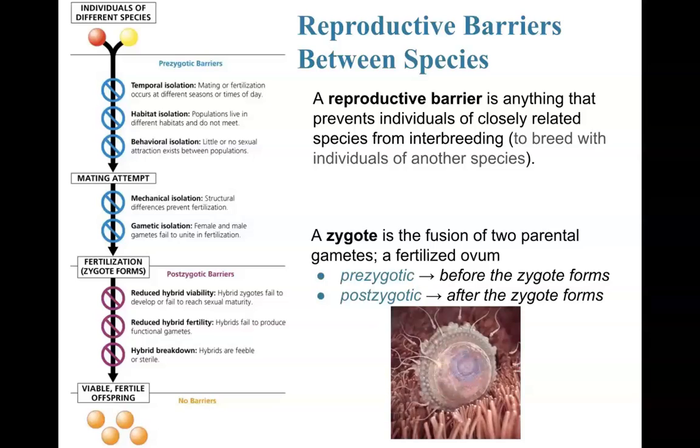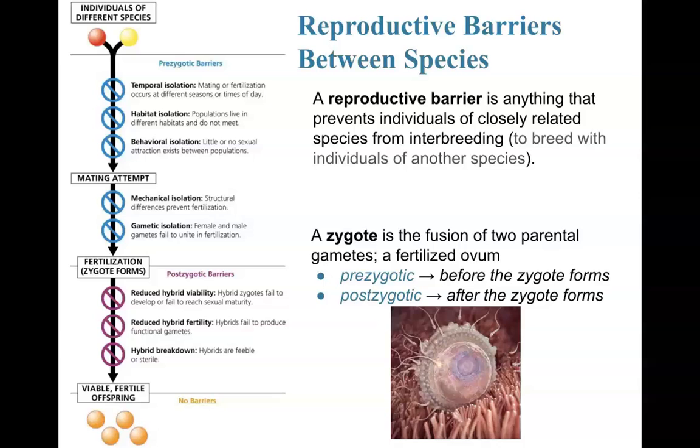They are labeled pre-zygotic barriers up here that I'm going to talk about, and then post-zygotic barriers. The reason zygotic is mentioned in there is that, remember, a zygote is formed when fertilization is successful. So when sperm meets egg, we're talking about sexual reproduction. Sperm meets egg, a zygote has formed.